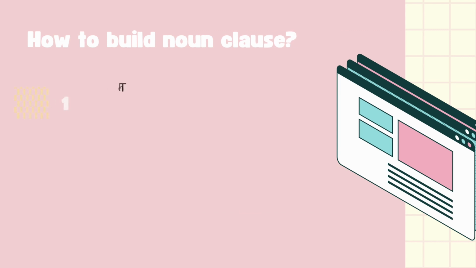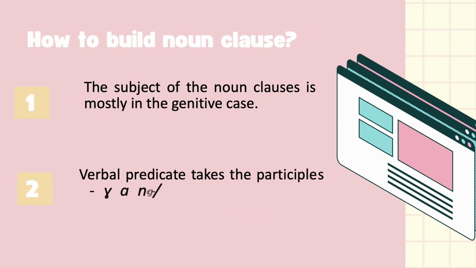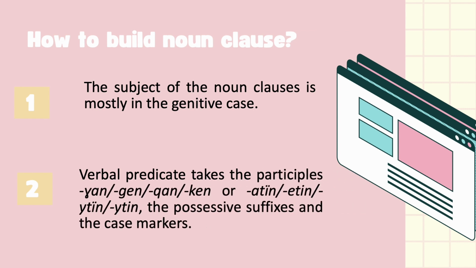Noun clauses are fairly easy to recognize if you know how to build them. To begin with, the subject of the noun clause is mostly in the genitive case. The predicate of them, if it is a verb, takes the participle suffixes ған, ген, қан, кен, or атын, етін, итін, the possessive suffixes and the case markers.